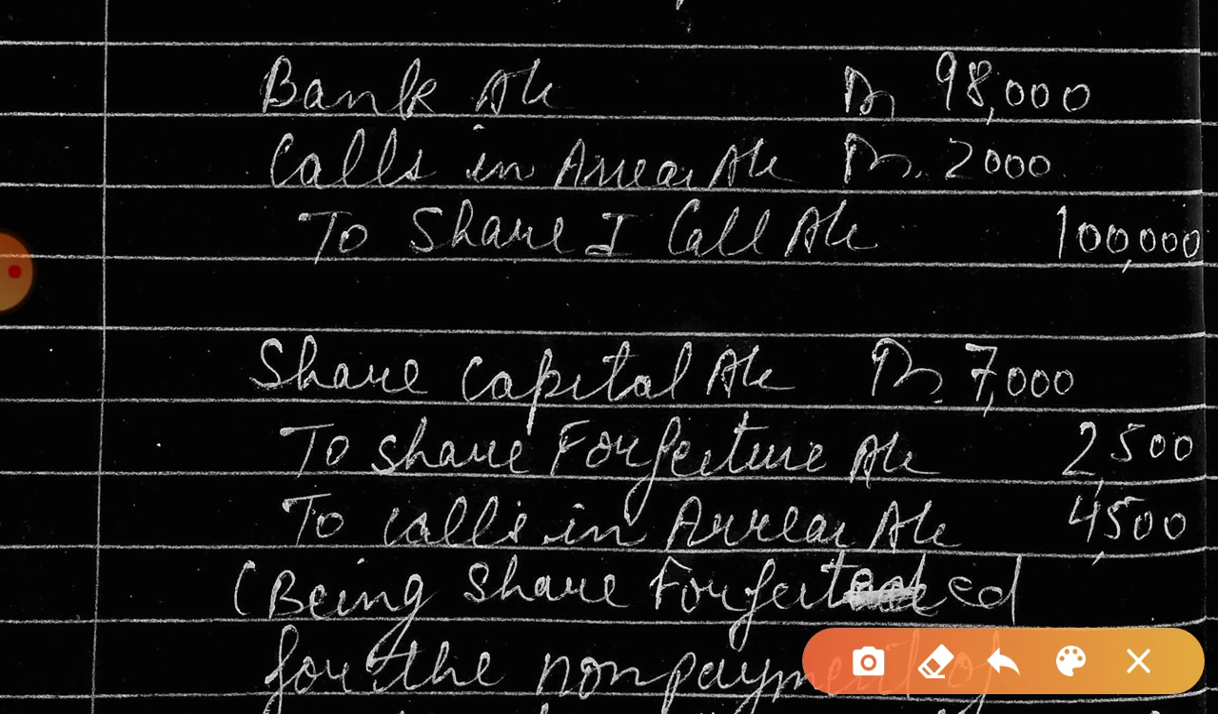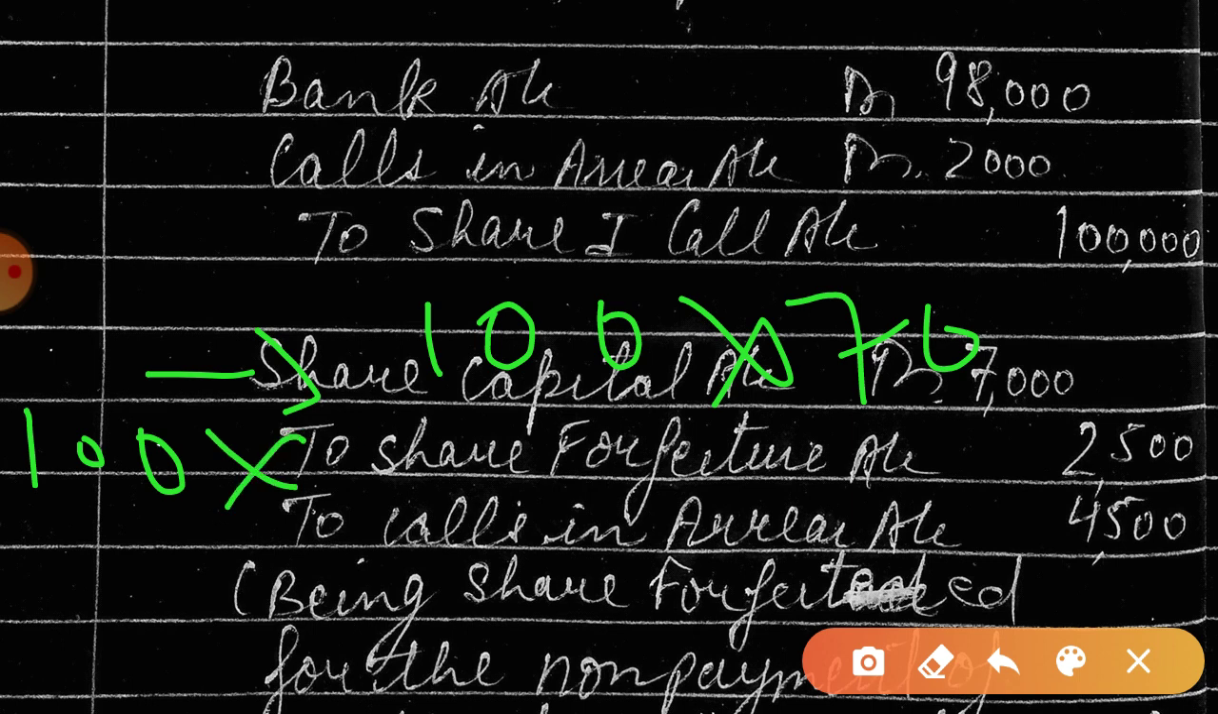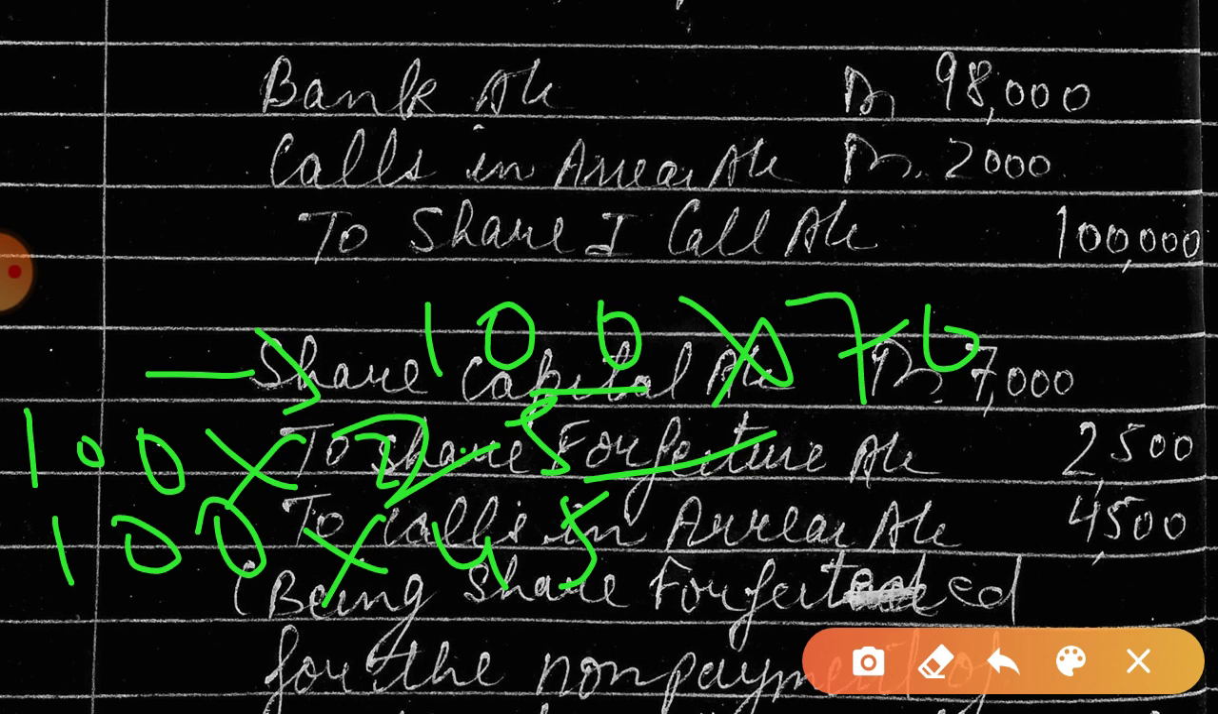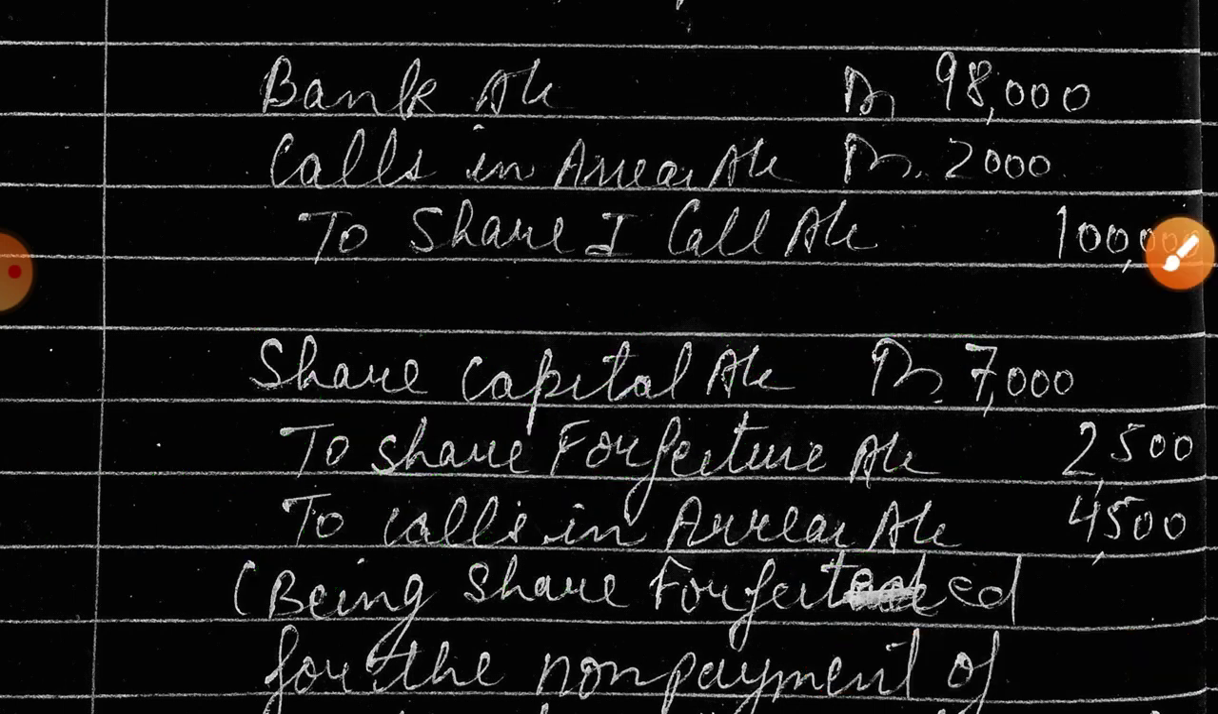So this amount will be 100 shares into 70. Share forfeiture is the amount received, 100 shares into 25, and calls in arrears 100 into 45. This amount is not received. This way we get the amounts. Share capital account debit to share forfeiture account and calls in arrear, and these are the amounts mentioned. Being shares forfeited for the non-payment of the allotment money as well as first call money.